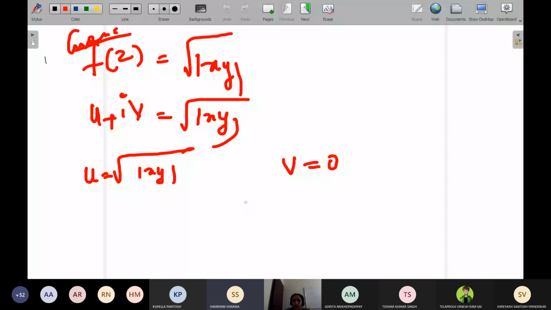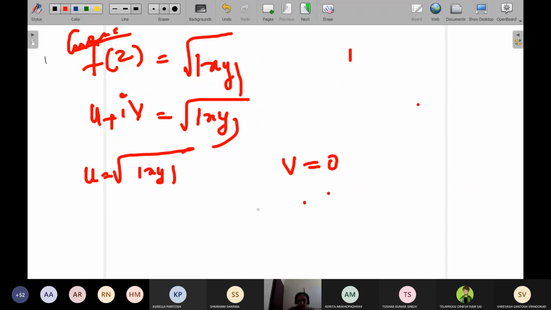See, this is your given function. My f of z is equal to root of mod xy. I'm writing f of z as u plus iv, and I'm taking u equal to root of mod xy and v equal to 0. Let me explain here so that you'll understand. Suppose I'm writing the partial derivative with respect to x.